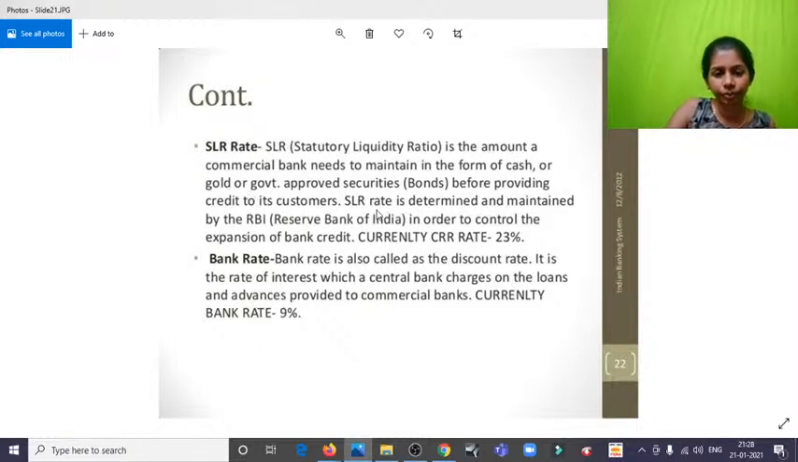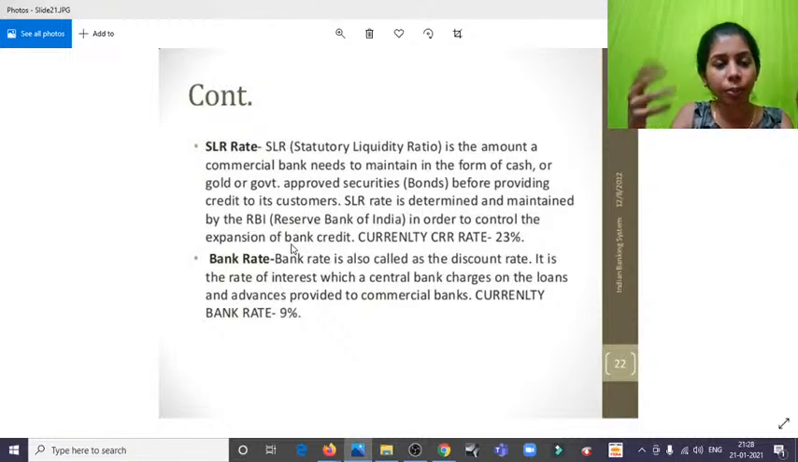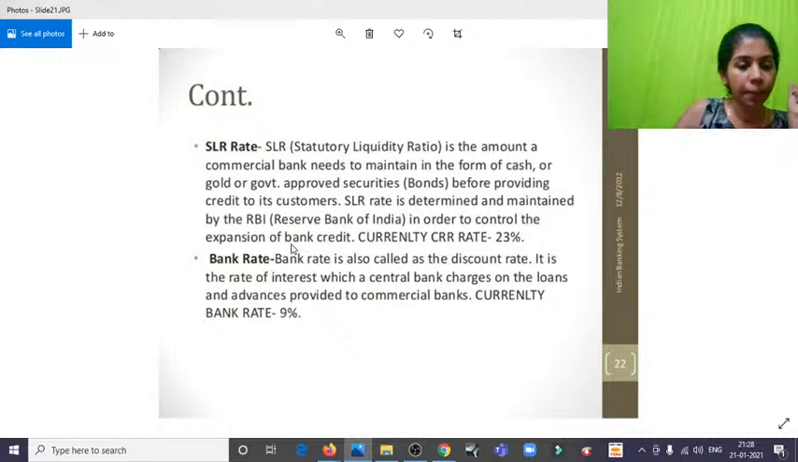And SLR rate is determined and maintained by the RBI in order to control the expansion of bank credit. Bank credit is that they'll be getting 100 crores as deposit, they'll be giving out 100 crores of loan. So what happens, the economy will, people will start living so that they can pay off the loans and all. So that happens. And bank rate is also called the discount rate.